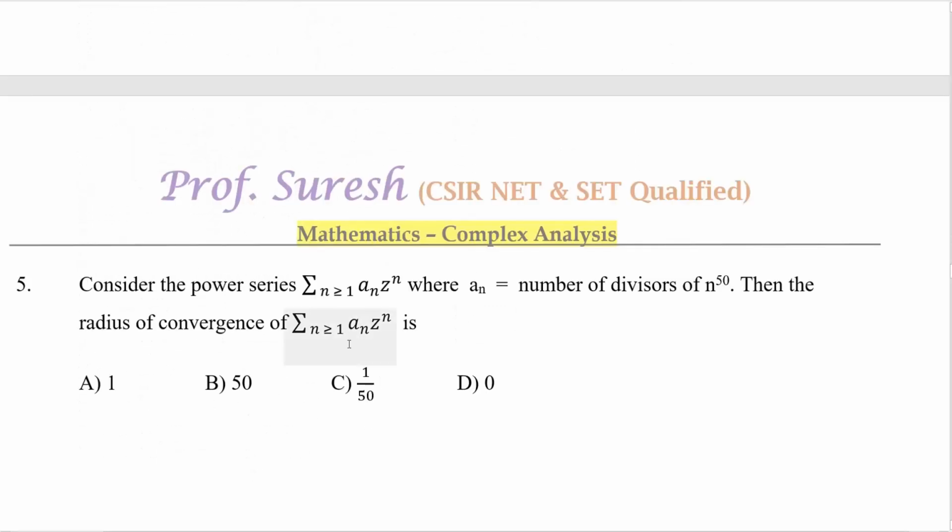Consider the power series summation a_n z power n, where a_n equals the number of divisors of n power 50. For example, if you put n equal to 1, a_1 equals the number of divisors of 1 power 50. Take positive divisors alone. That means 1. If you put n equal to 2, a_2 equals the number of divisors of 2 power 50. We have to count all the divisors of 2 power 50. Actually, this is the meaning, but we are not going to use this. Then the radius of convergence is 150, 1 by 50, 0.